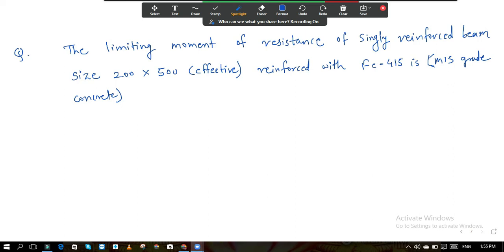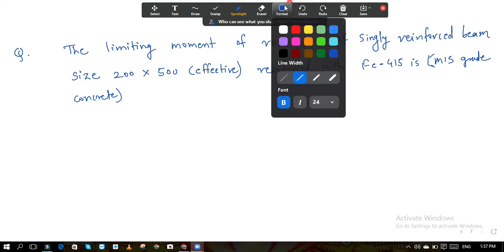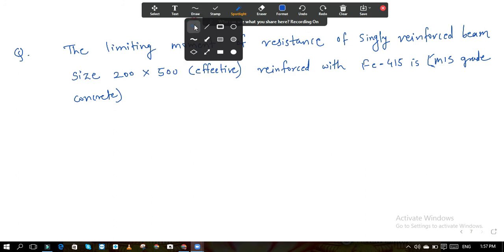There are just 2 steps. This is also an MCQ, so options are given, but first I want you to solve this.